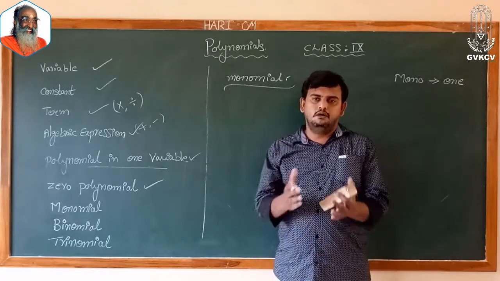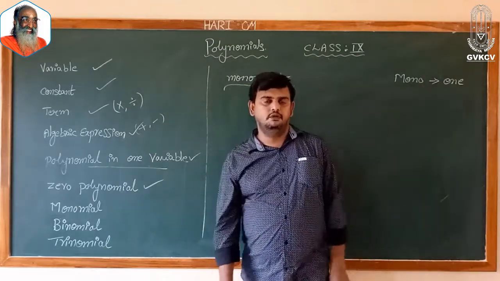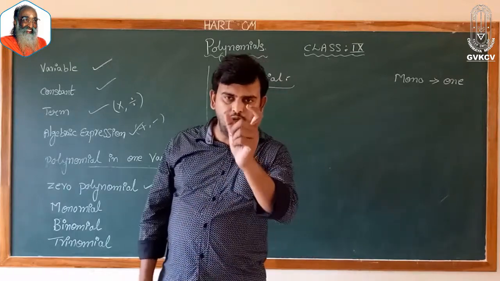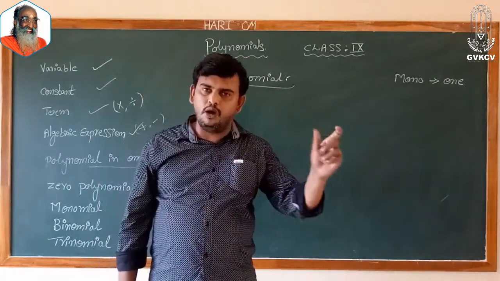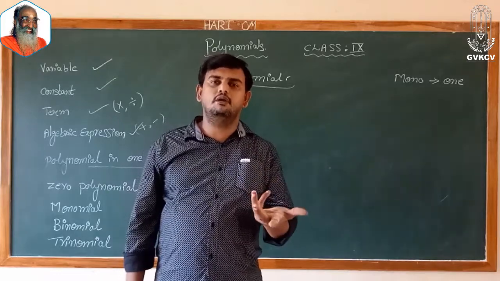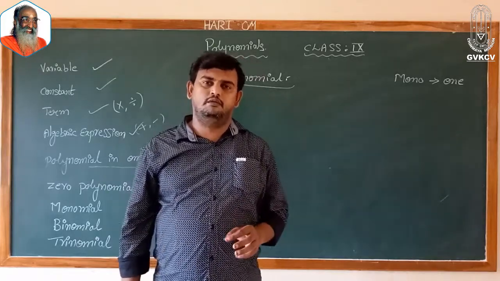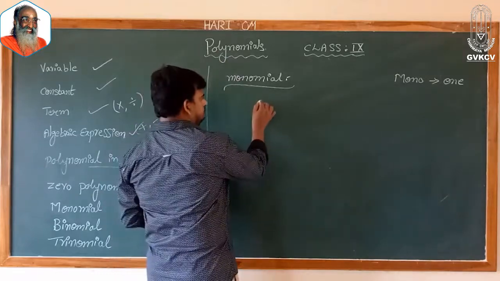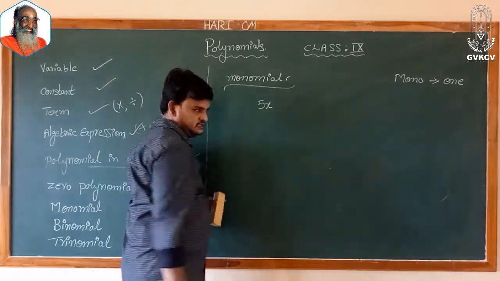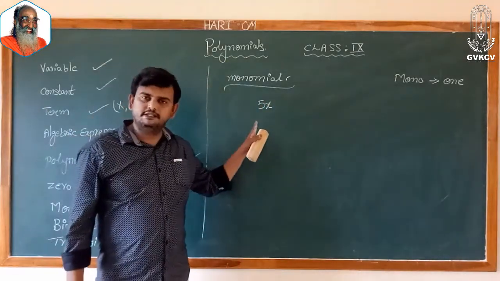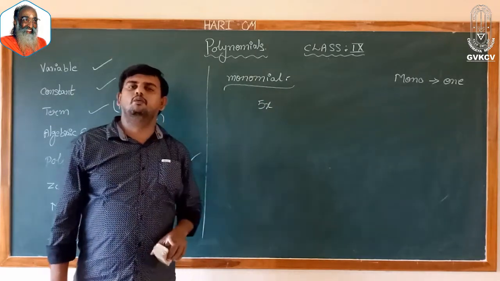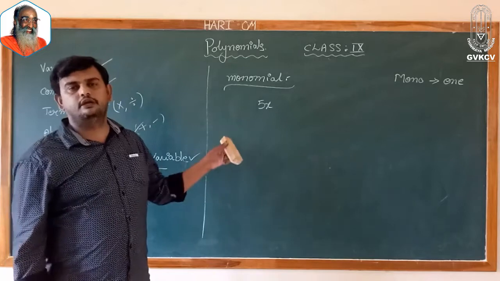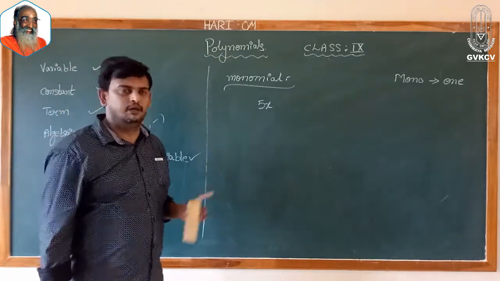Polynomial means what? Combination of terms. If a polynomial contains only one term, it is nothing but called a monomial. For example, 5x. Basically it is a polynomial and this polynomial contains only one term. So we can call it a monomial.